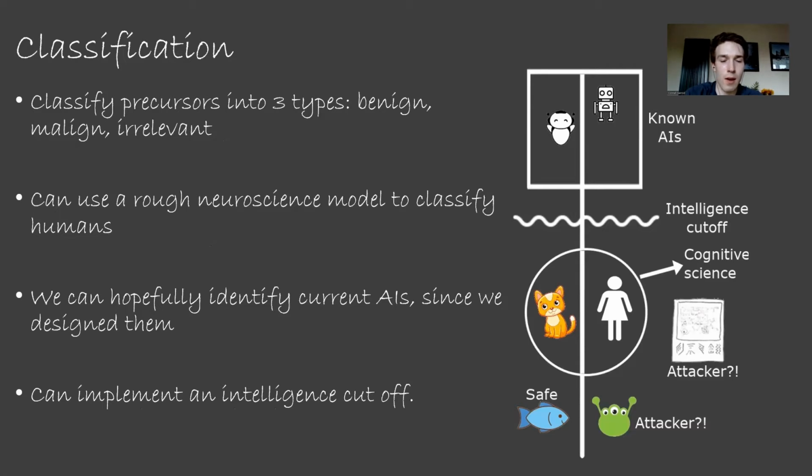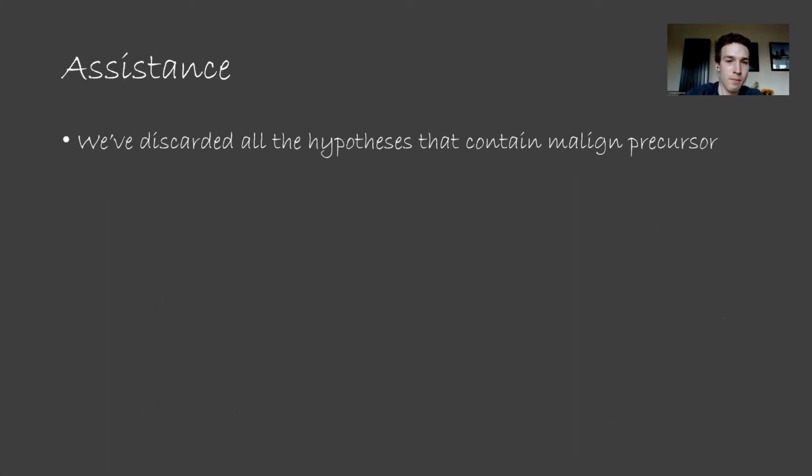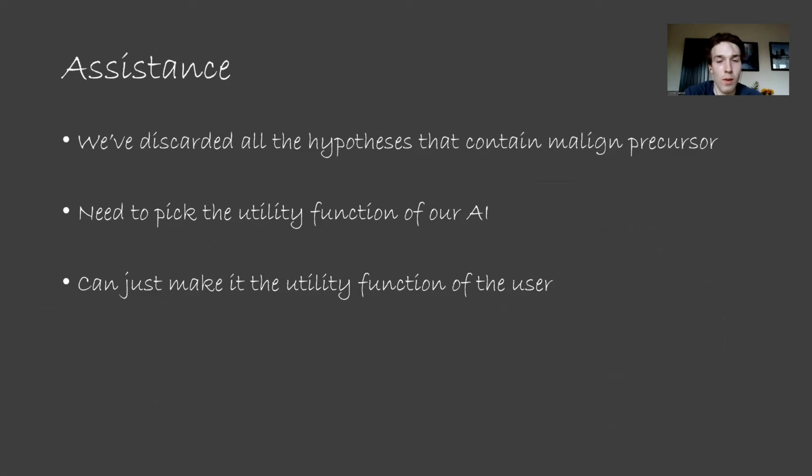Anything outside of safe AIs, our neuroscience model, or the intelligence cutoff could be a malign simulation hypothesis, and so we throw those hypotheses away. Okay, so let's talk about assistance. If the classification step went well, we should have discarded all the hypotheses that contain malign precursors. We now need to pick the utility function of our AI. One way we could do this is to make it simply the utility function of the user, meaning the person who causally created the AI, and we can determine this using mutual information arguments.